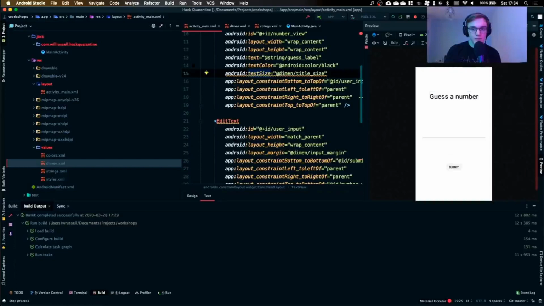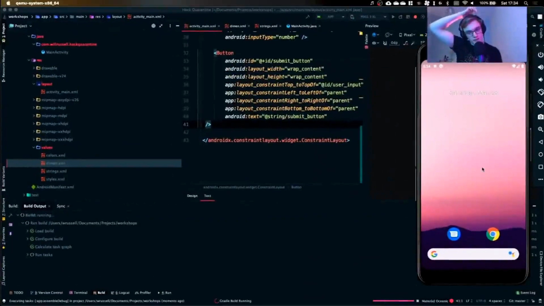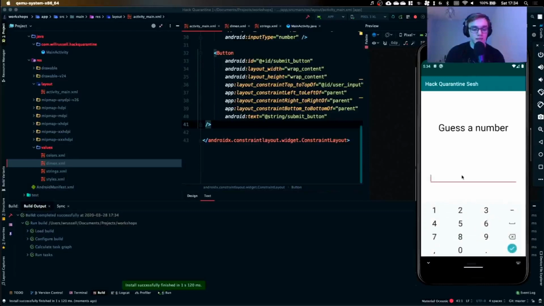So if I run the app, actually it probably won't run with this bit of code in because it's unhappy, but if I just cut that and I run our app, close it, and run again, and we open the emulator, now we wait 2 years for Android to compile because it's slow, and now we can see we've got a text box that I can type numbers in. I'm typing letters on my keyboard, but nothing is coming up. You can probably hear that.